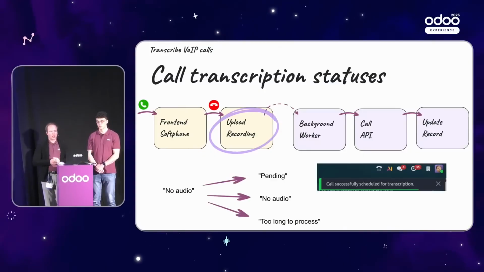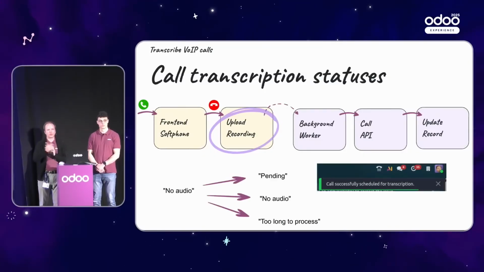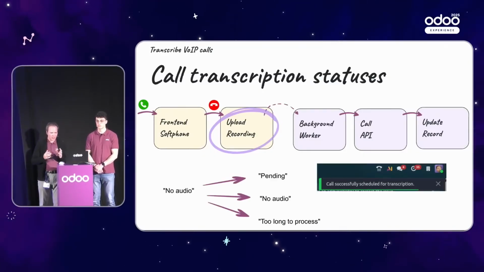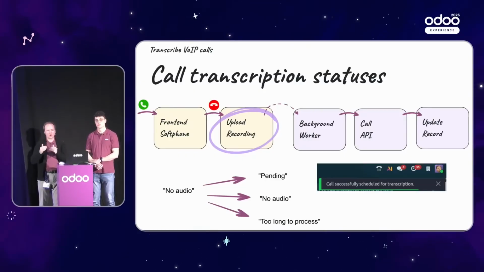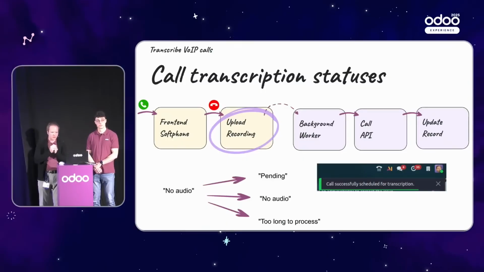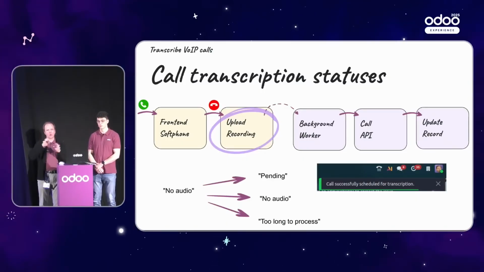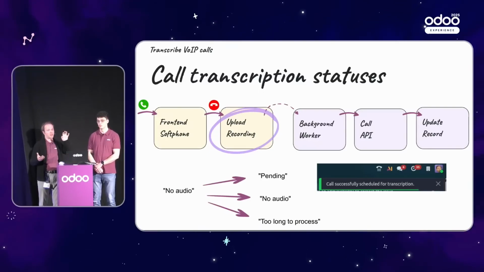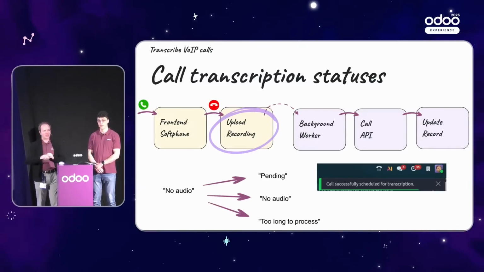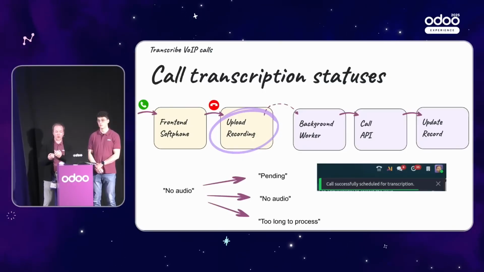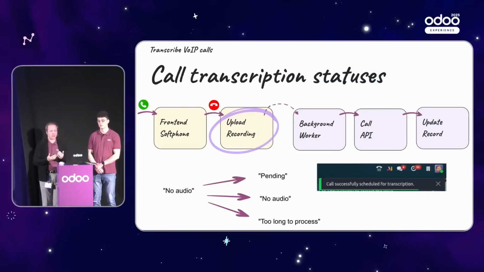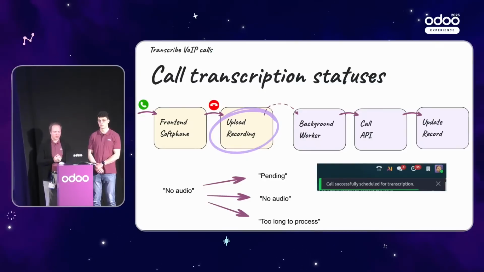Then, when you upload your audio to Odoo, it will only catch calls that are without audio. I'm sorry. When you upload your audio, we switch from no audio, because we got some audio, into a pending state. And from this pending state, cron is able to figure out that this is something it should focus on, and it should process those. We can also get some errors.